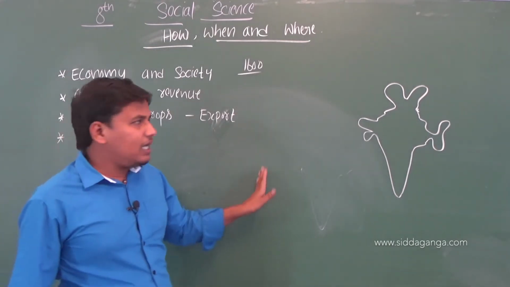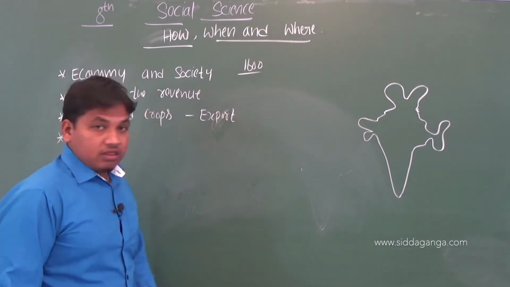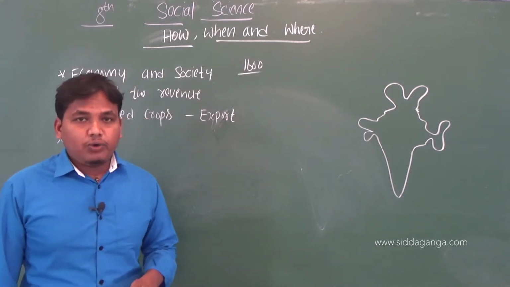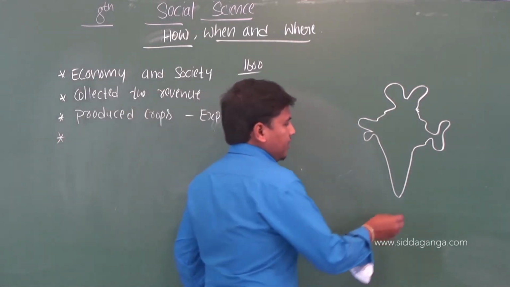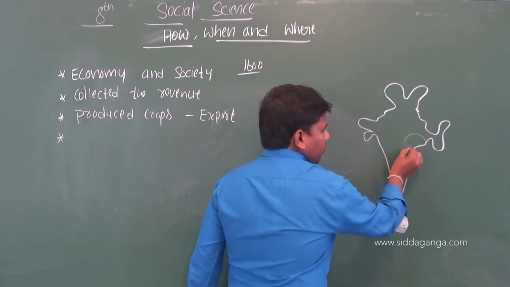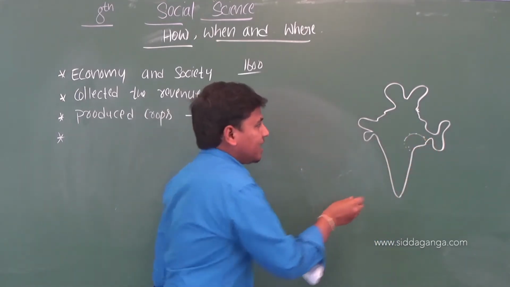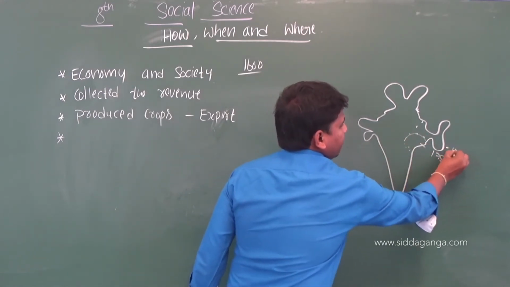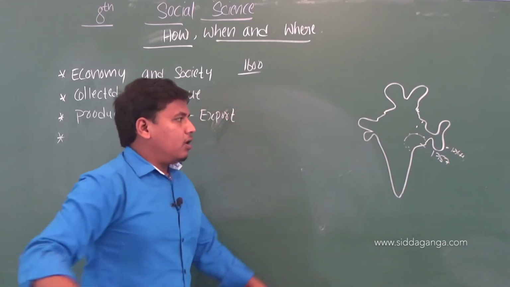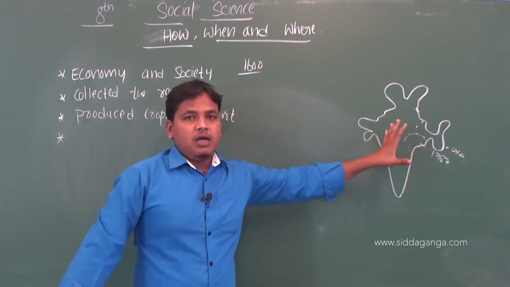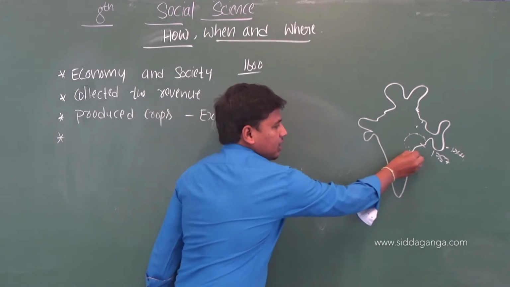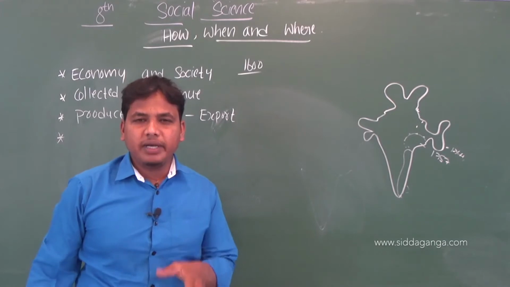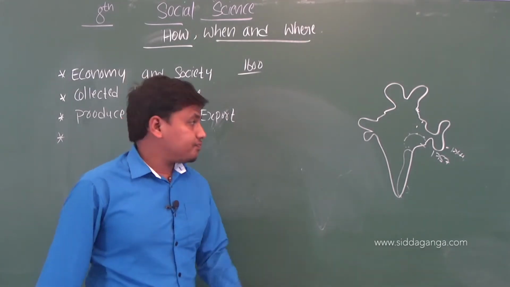And how did they establish their rule? In the initial days, the British waged war against the local rulers. The first war is the Battle of Plassey. Through the Battle of Plassey and the Battle of Buxar, 1757-1764, the British conquered Bengal province, and through the Carnatic Wars, the British captured this place. There were 3 Carnatic Wars which took place between the British and the Nawabs.